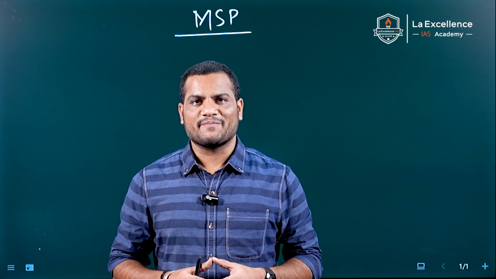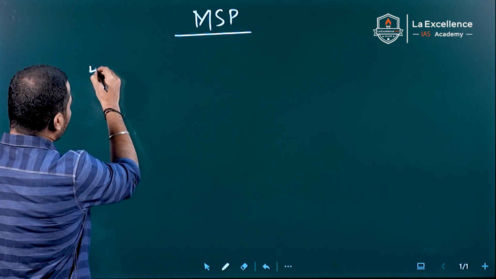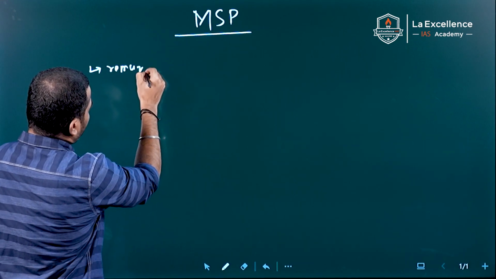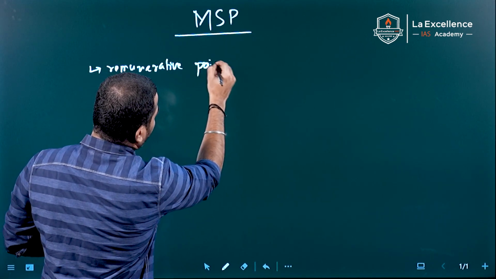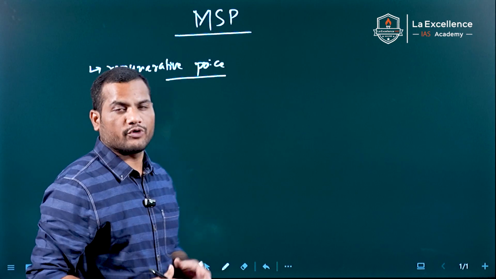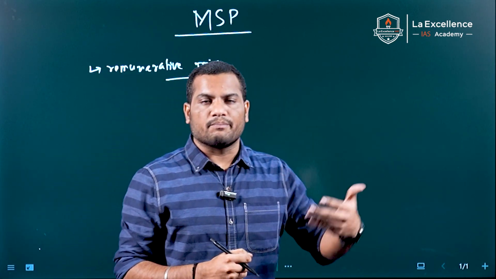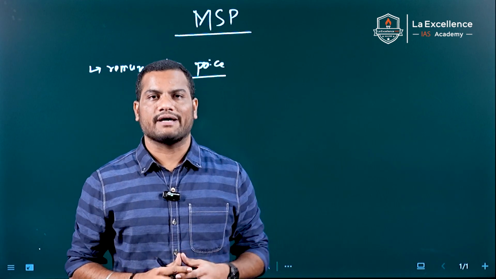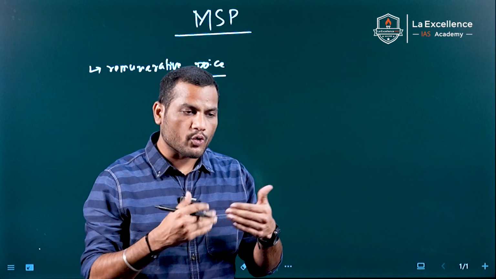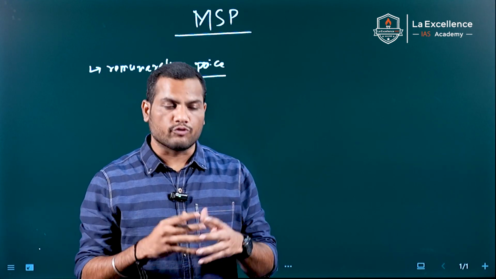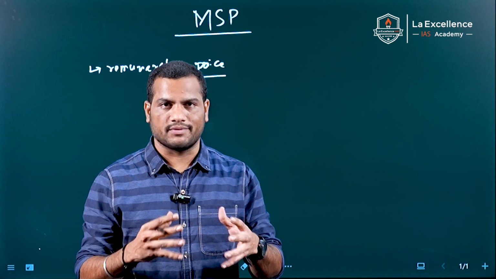So, let us begin. MSP, or minimum support price, is a remunerative price at which the government procures food grains from the farmer. Whenever the prices of food grains decline in the market, the government intervenes and procures the food grains and food crops from the farmers to provide better incentive to farmers.